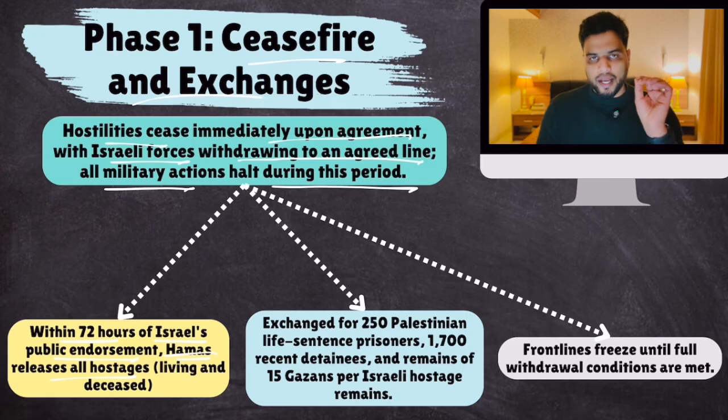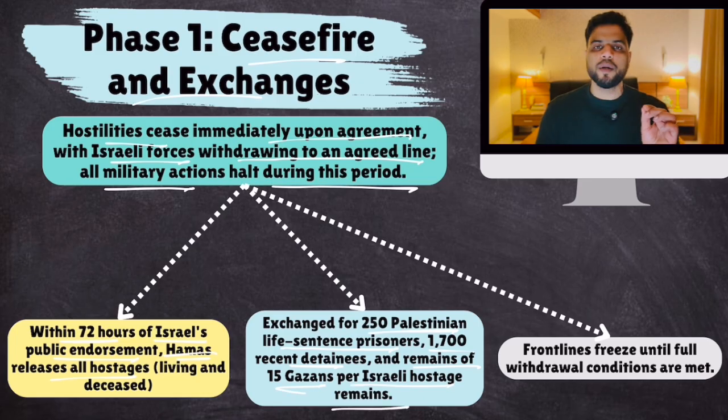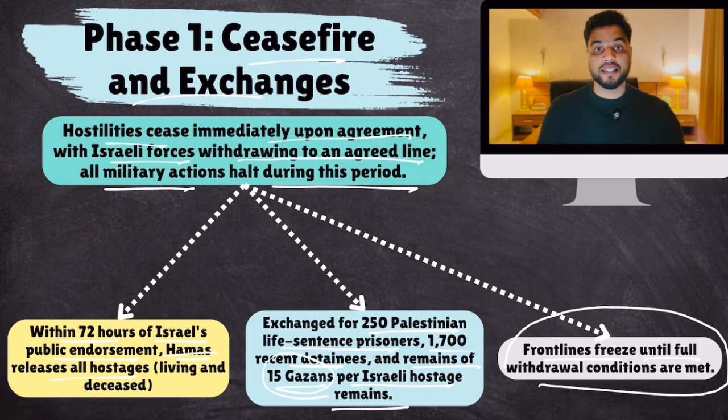And in return for this release of hostages, Israel would release 250 Palestinian life sentence prisoners, 1700 recent detainees, and remains of 15 Gazans per Israeli hostage remains. Okay, 15 Gazans will be released per one Israeli hostage that is released. Front lines freeze until full withdrawal conditions are met. This is phase 1. So stoppage of complete fighting, release of hostages.